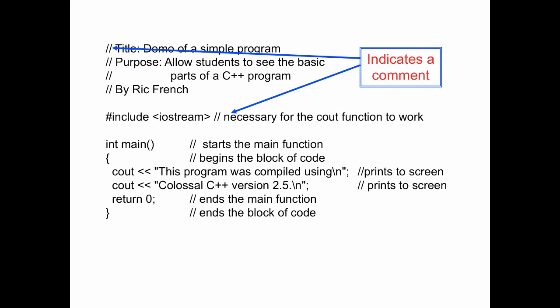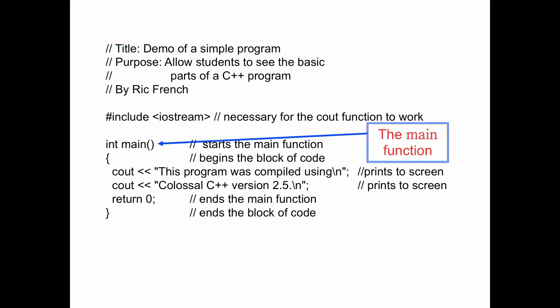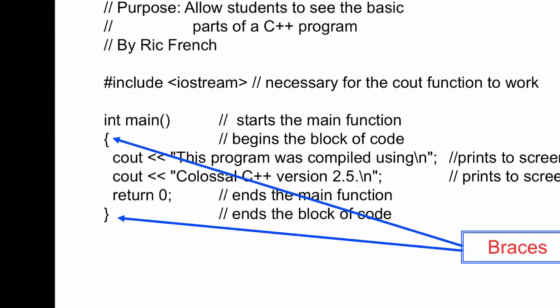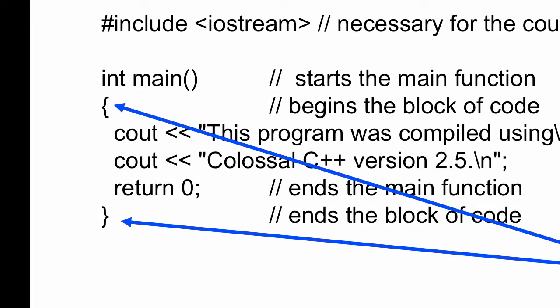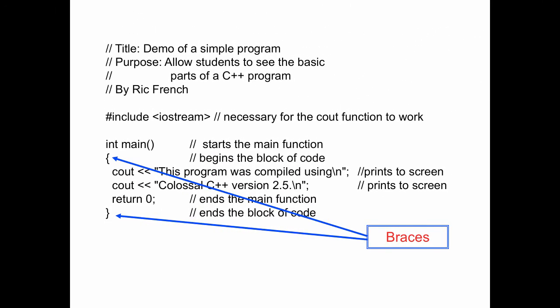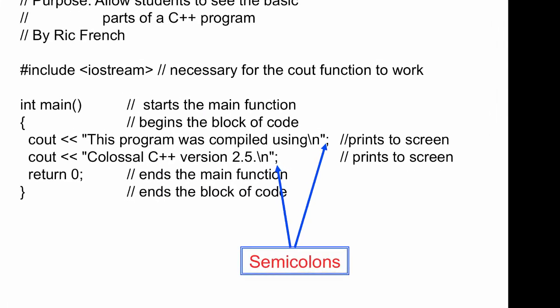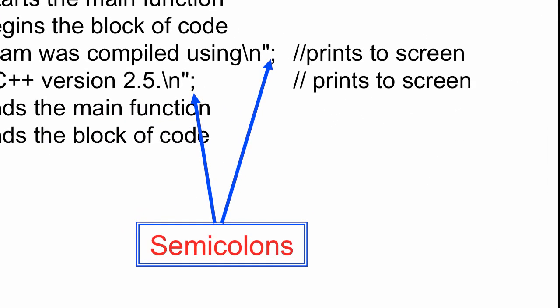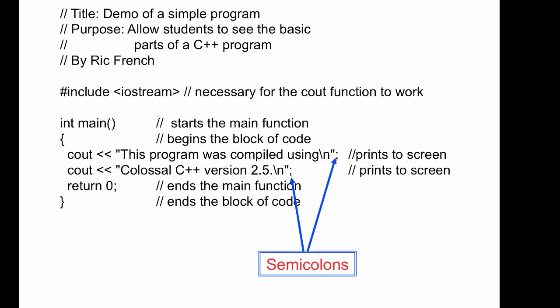This is a statement or a comment, and you notice it starts with a double slash. So slash slash, and then write something after that, and the program just completely ignores it. So you can actually describe what the line does. This is the main function. Notice it says int main, and then there are a couple of parentheses there. These are braces, and the top one is called an open brace, and the bottom one is called a closed brace. And we have those around the code that we are going to actually program. This last thing are the semicolons. They're there every single time. Notice that they're on these two lines, and they're actually on the return 0 line as well.